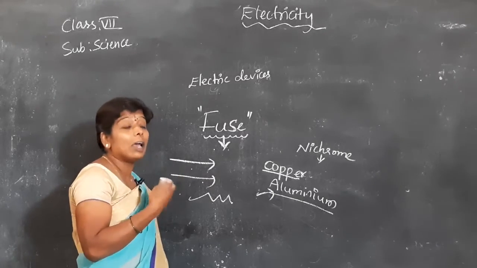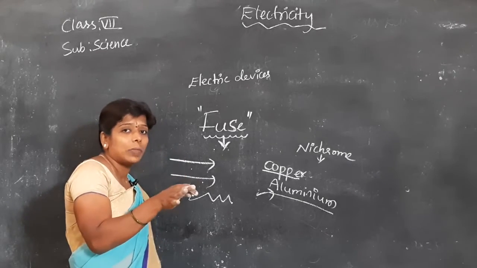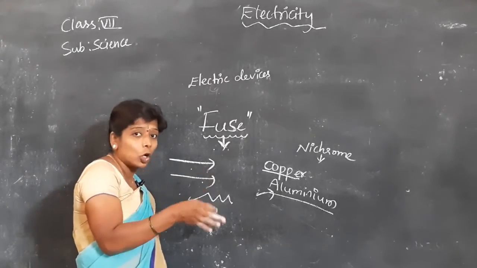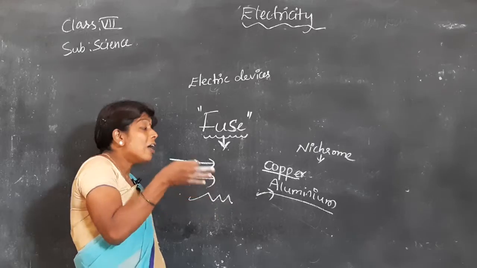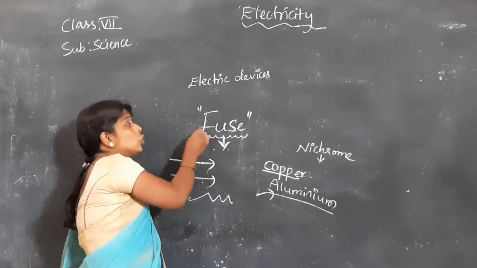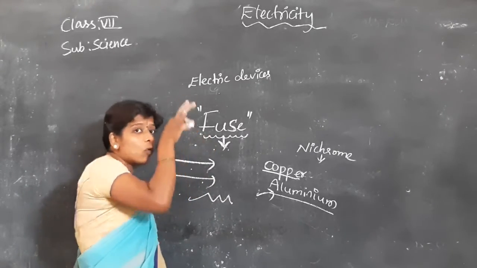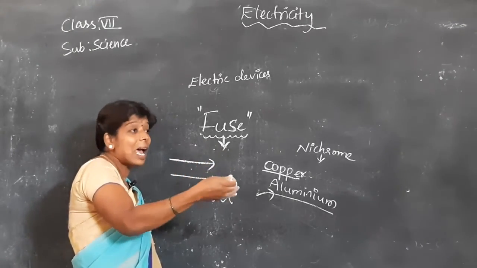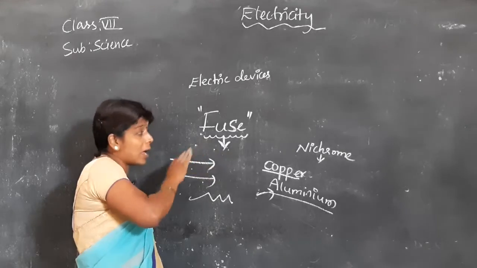Sometimes you may observe that more power passes, more current comes into our house, and sometimes less current. To stop that, who will stop that? Anybody near your door? Like a watchman? No. Who is maintaining that? Fuse. Fuse is working like a watchman, not allowing unnecessary large amounts of current into the houses.